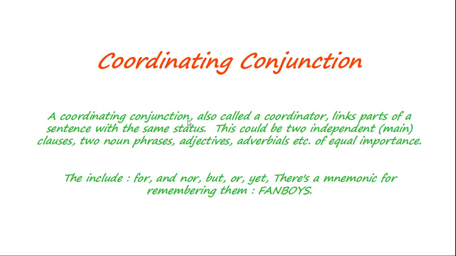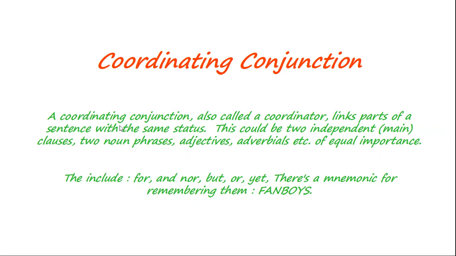So coordinating conjunction we can also use in compound sentence, because in compound sentence we are having two main clauses. So that we can link the sentence by using coordinating conjunction. So what is meant by adjective? The adjective is nothing but it describes the subject. Adverbial means it describes the verb, that is time, place, manner, like that.